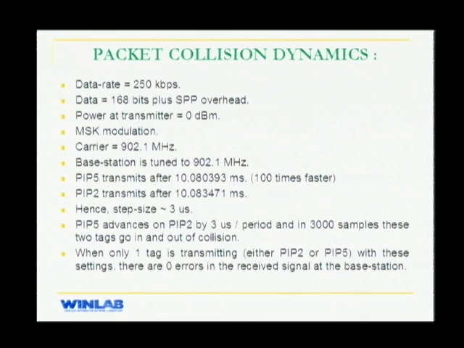PIP2 is transmitting after every 10.083 milliseconds. So as we can see, there's a difference of 3 microseconds in the intervals of the two PIPs. So PIP5 is advancing PIP2 by 3 microseconds every period, and in about 3,000 samples, these two tags should go in and come out of collision. We confirmed that when only one of the tags was transmitting, with these settings, there were 0 errors in the received signal at the base station.